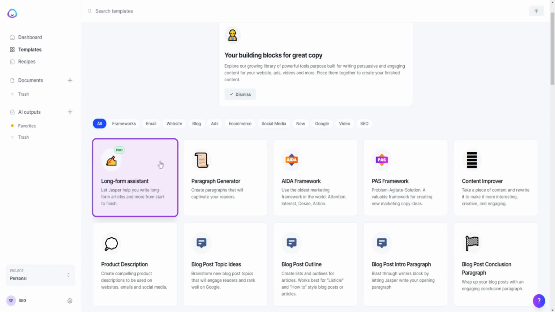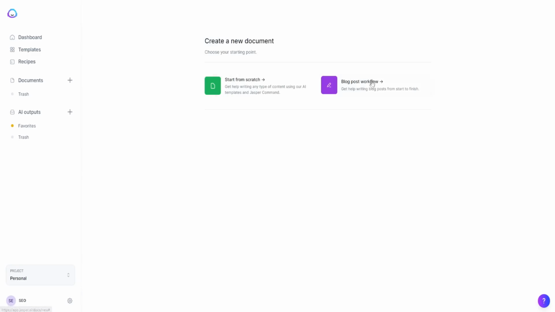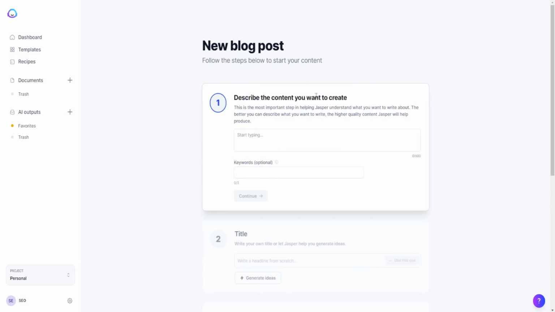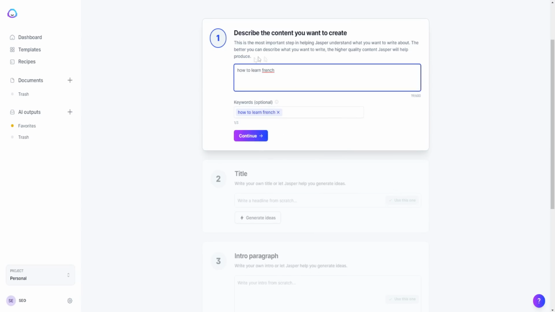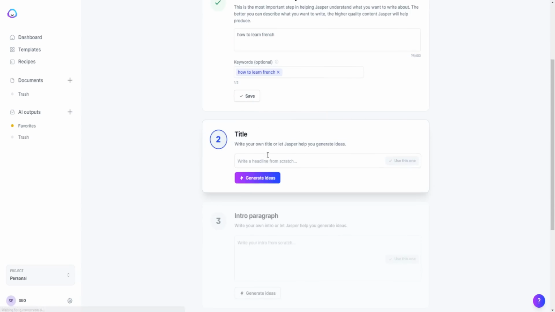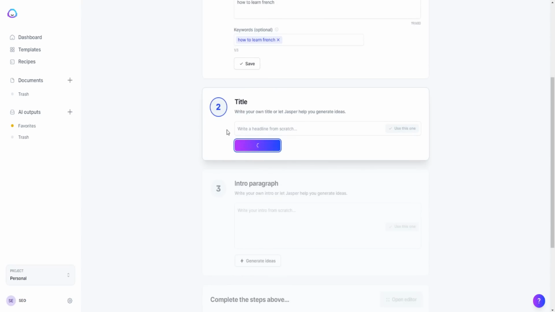But with that being said, if we go over here to the long form assistant, this is where you can create your blog. So, blog post workflow. You can describe the content you want to create. So you're just putting your information here. For example, if we just put in how to learn French, okay, and then we basically do the same thing right here and copy that, we can just put this at the top here, press continue. Again, I'm doing this from scratch, very quickly, just so I can show you a quick example of how it all works.